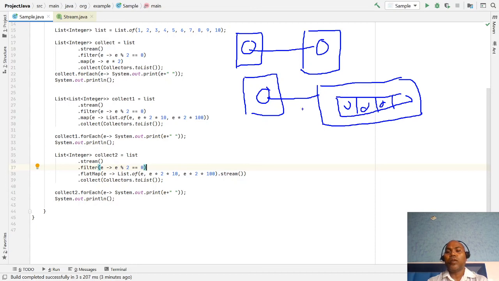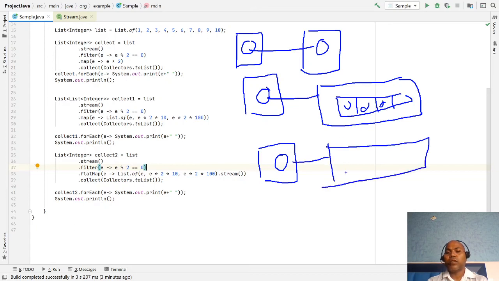So here you have a list, but with flat map, if you pass object 1, it returns not a list of lists but independent values. So here is a list of lists, but here only a list. This is your flat map, and this is your map.